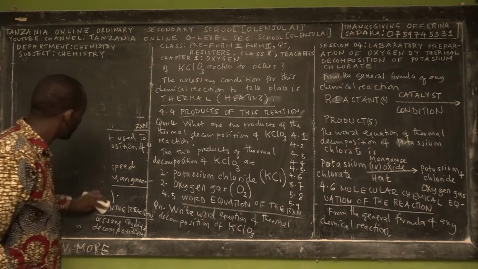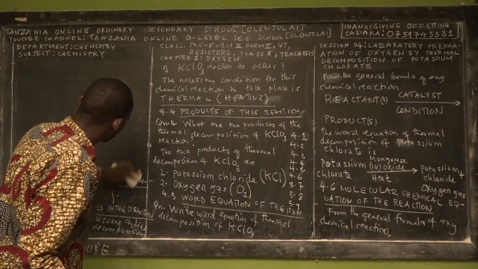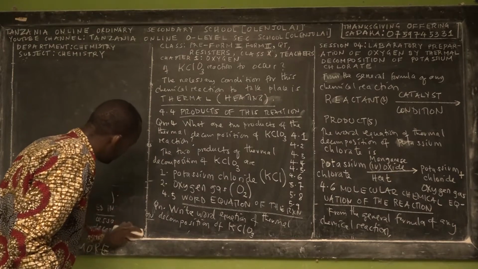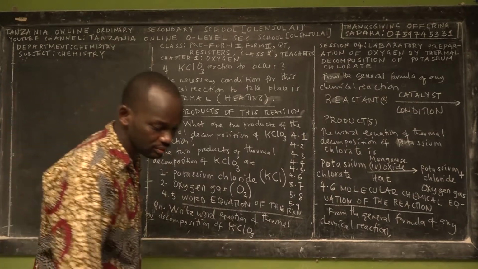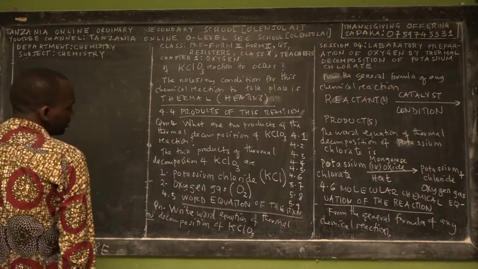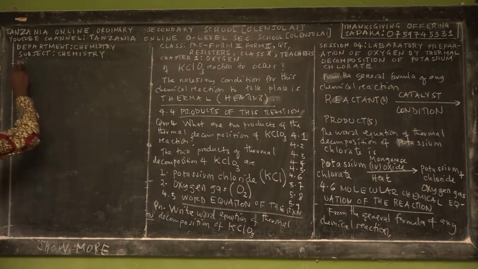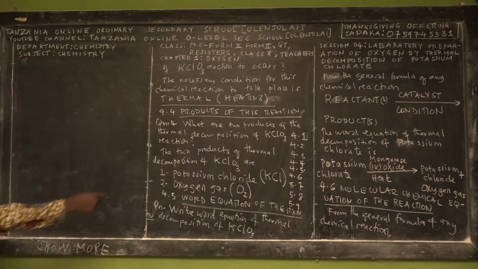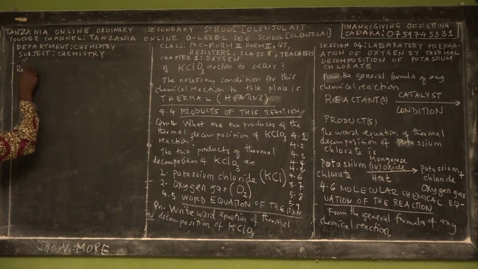Above the arrow we write the catalyst used, and below the arrow we might write the necessary condition. And then on the right hand side of the arrow we write product or products. So the general equation is what?